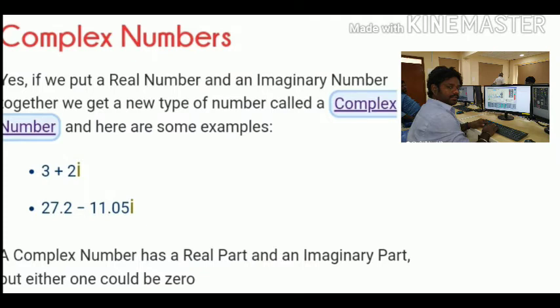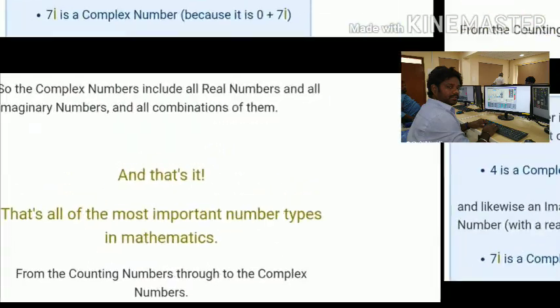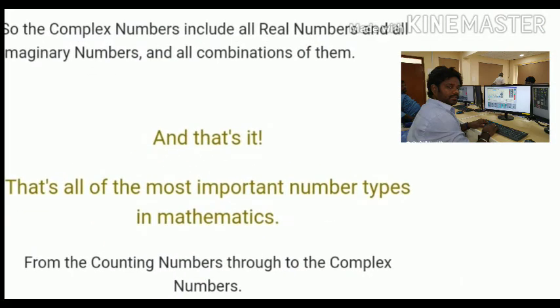Yes, if we put a real number and an imaginary number together, we get a new type of number called a complex number. A complex number has a real part and an imaginary part, but either one could be zero. How? Suppose a real number is a complex number with an imaginary part of 0. 4 is a complex number. How? Because I can write it as 4 plus 0i. And likewise, an imaginary number is also a complex number. How? 7i is a complex number because 7i can be written as 0 plus 7i. So complex numbers include all real numbers, all imaginary numbers, and all combinations of them.